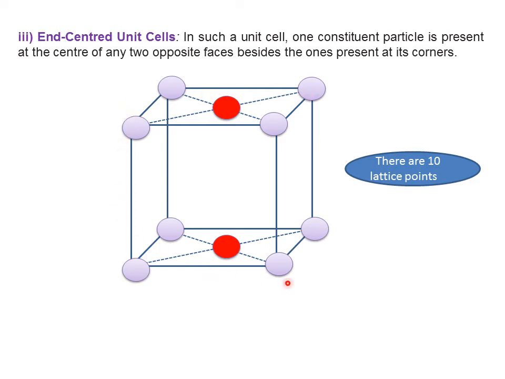It is a type of unit cell in which, along with the lattice points present at the corners, there are two more lattice points present on any two opposite faces. In this example, dear student, I have chosen these two as the opposite faces, and on these two opposite faces there exist the two lattice points. So how many lattice points are there in total? 8 at the corners plus 2 at the face centers in the opposite direction. So therefore there are 10 lattice points, dear student.